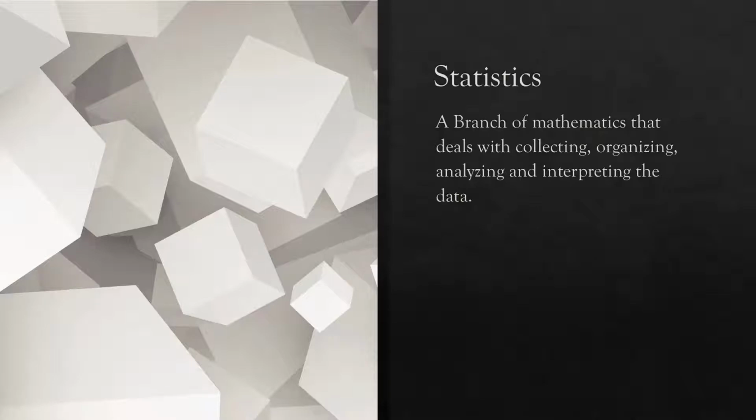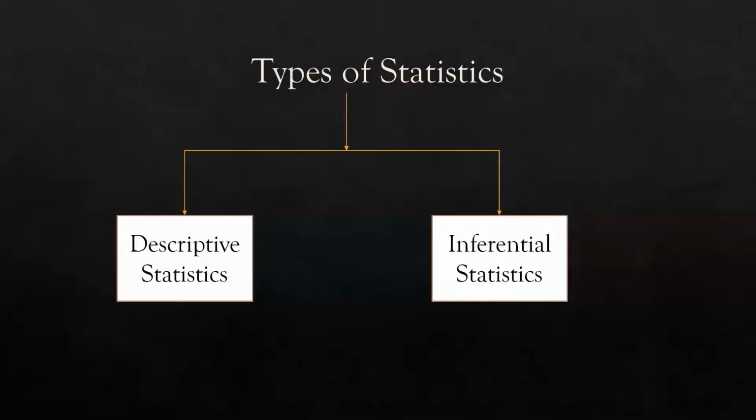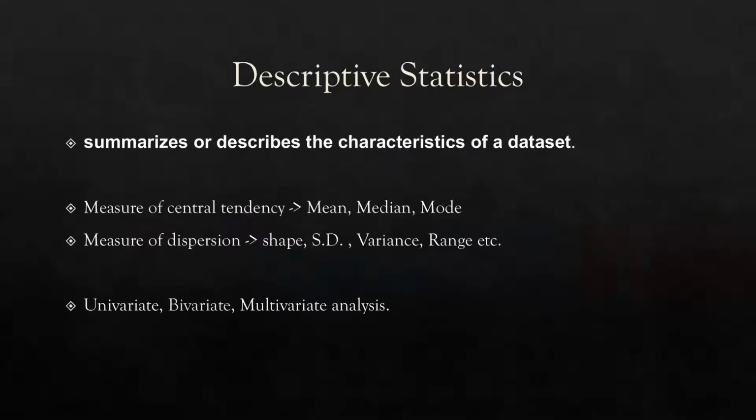Now let's see what are the types of statistics. There are two types of statistics. The first one is descriptive statistics and the second one is inferential statistics. Let's see both one by one. First one is descriptive statistics. We talk about how we can describe our data, how we can summarize our data based on the characteristics, how we can characterize our data. So in this we are summarizing or describing the characteristics of a data set.